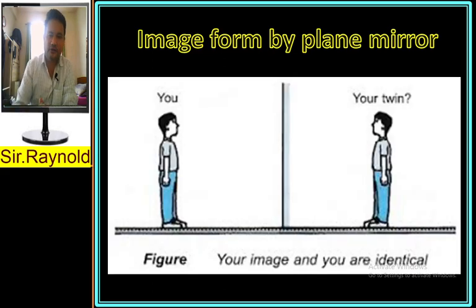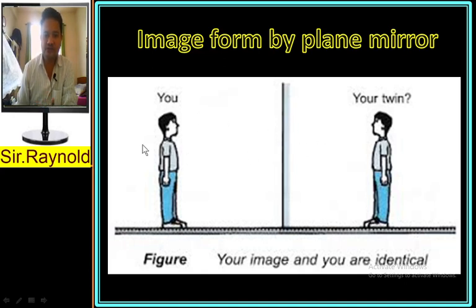Then in this particular image, this side is you, and this side is the image, and the one in the middle is the mirror. When you stand in front of the mirror, the image will form, and this image is the same size as your object, that means as you. It's not that you will see yourself bigger or smaller, you will see the same.